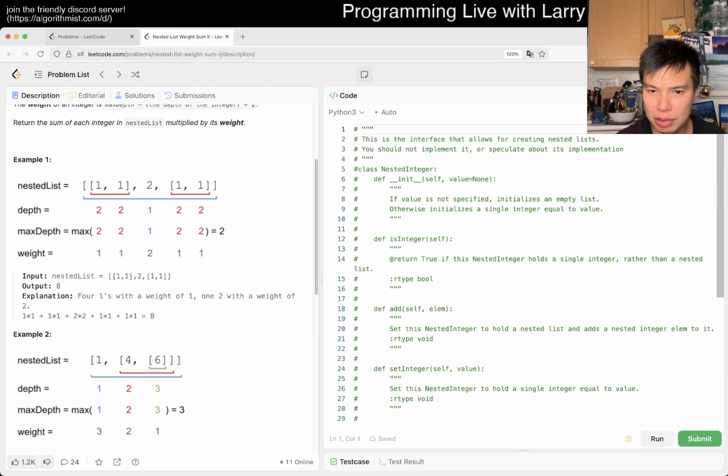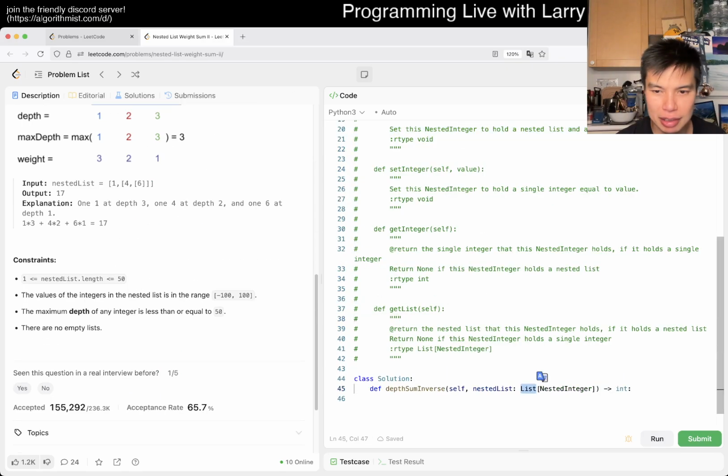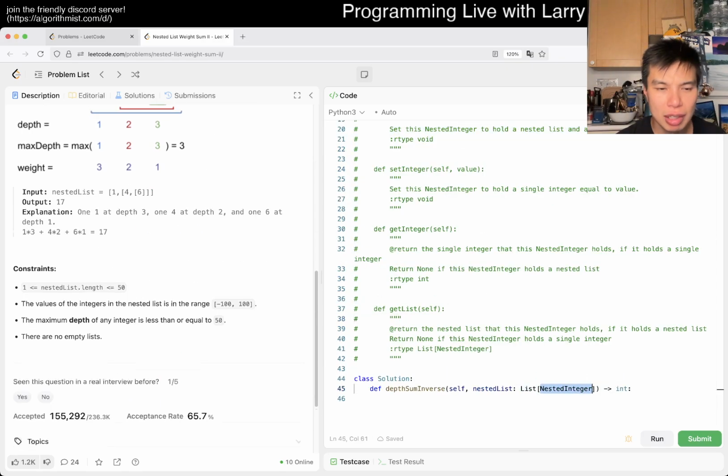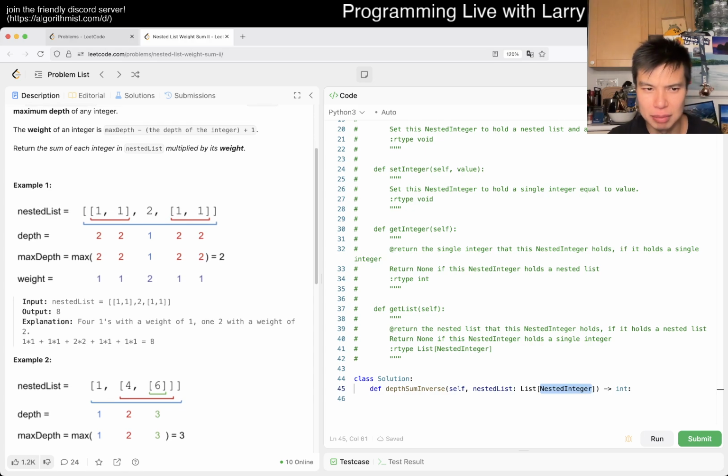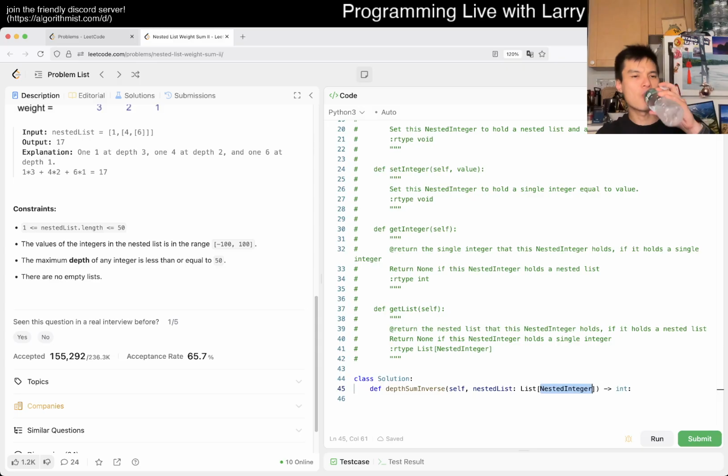And what is all this stuff? I'm so confused. I guess we're getting a nested integer. I guess it just makes it so that they don't have like a list of lists or something. I don't know. This is very weird, but okay.